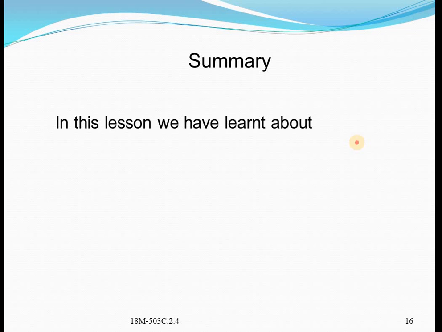So summary, in today's session we have learned about the concept of MRP1, and the various inputs of MRP1, like bill of material, master production schedule and inventory record, and the various outputs like purchasing order instruction, performance reports and other kinds of reports and messages. And we have also discussed various benefits of the MRP1 system, and we have also discussed the problems encountered with the MRP1 system.